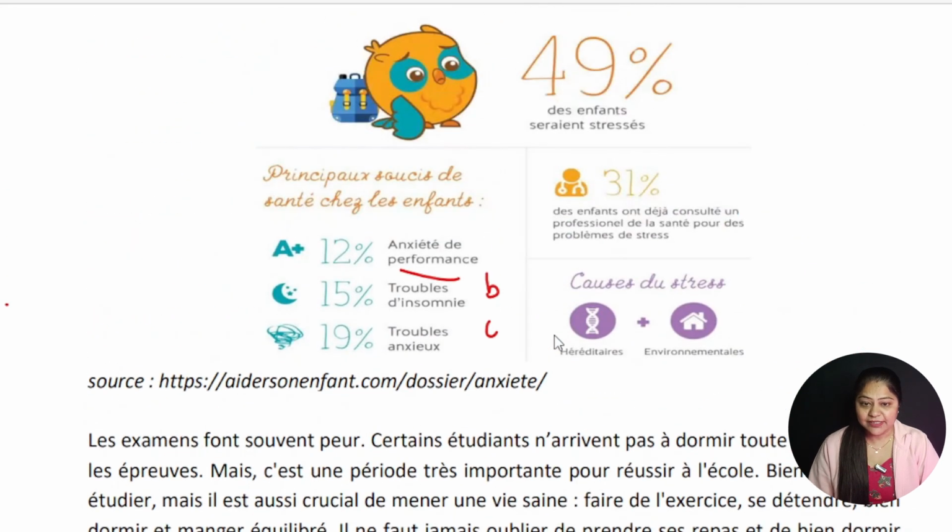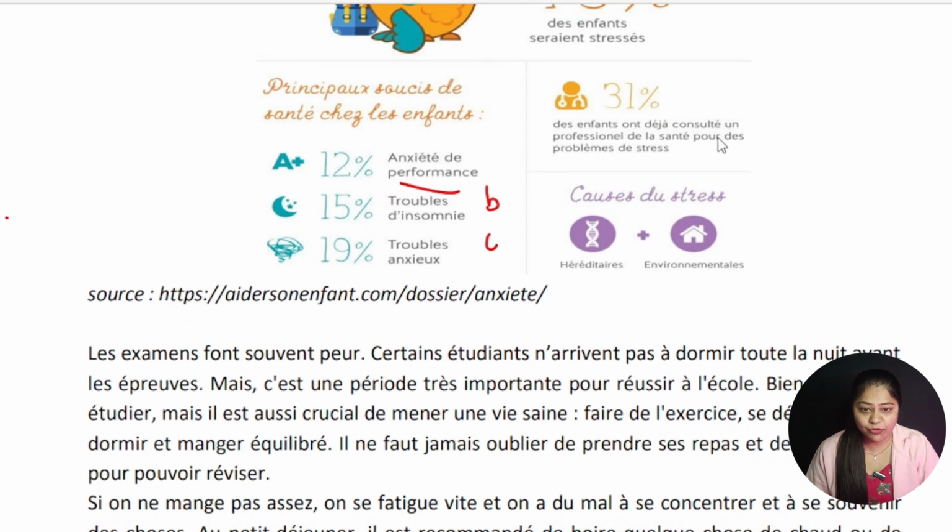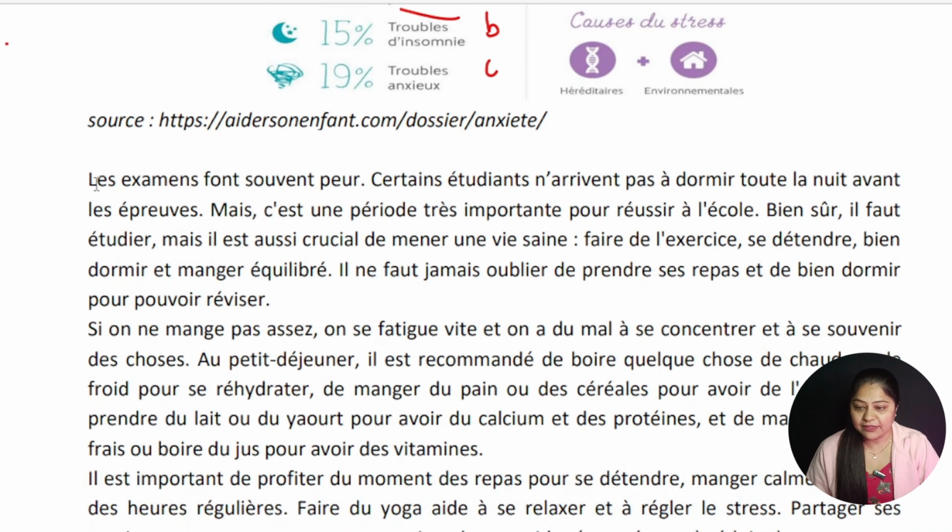So let's again see the image. In the image, do we have anything related to this question? No, this is for stress. Then des enfants déjà consultent. No. All right, so let's jump to the passage now. The first line we have already done. Then we read: Mais c'est une période très importante pour réussir à l'école.